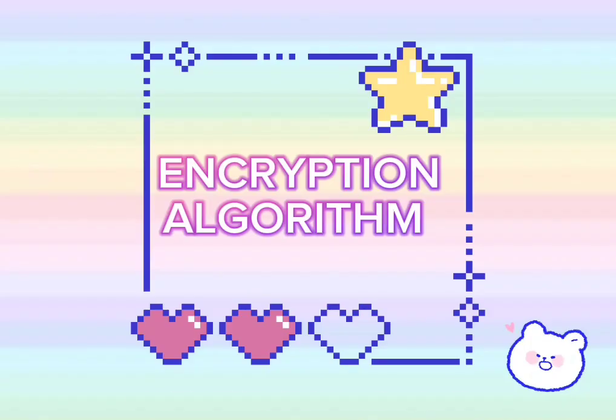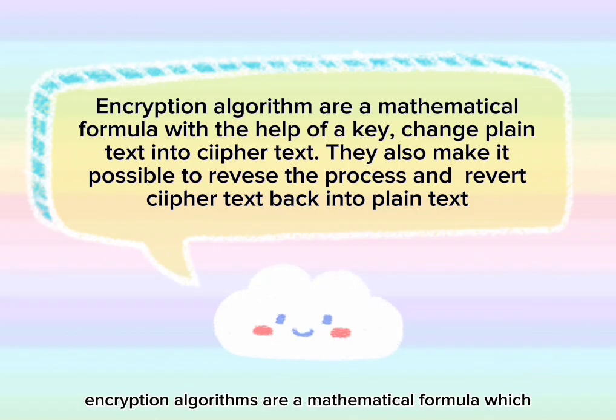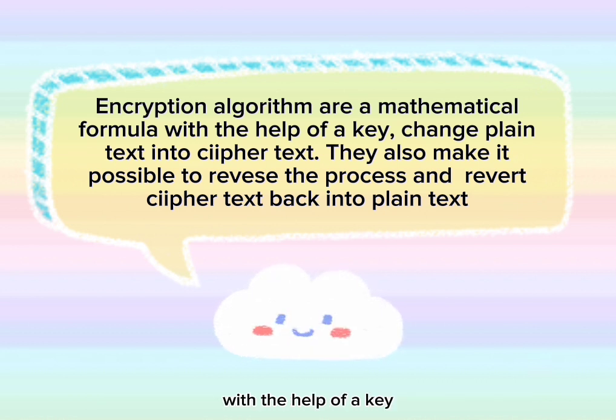In this video, we will be talking about encryption algorithm. So what is encryption algorithm? Encryption algorithms are a mathematical formula which, with the help of a key, change plain text into ciphertext. They also make it possible to reverse the process and revert ciphertext back into plain text.